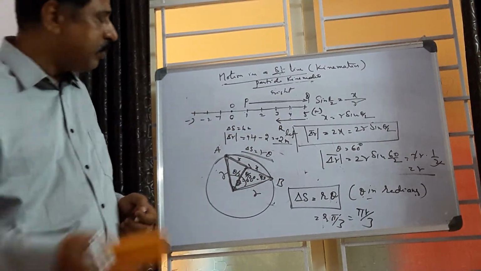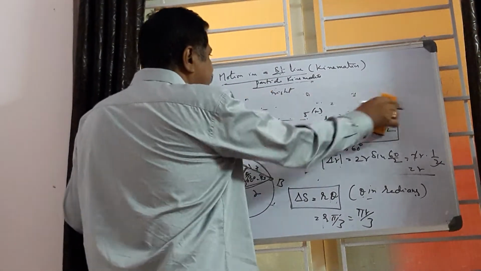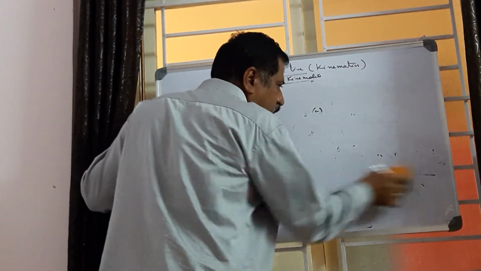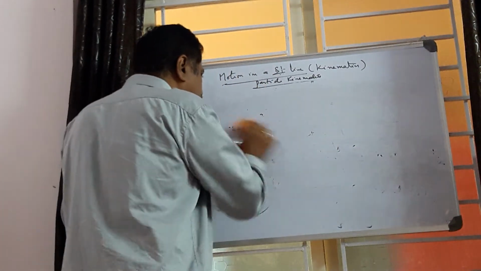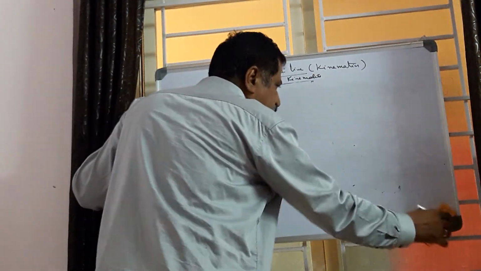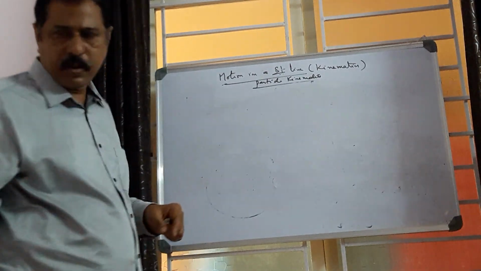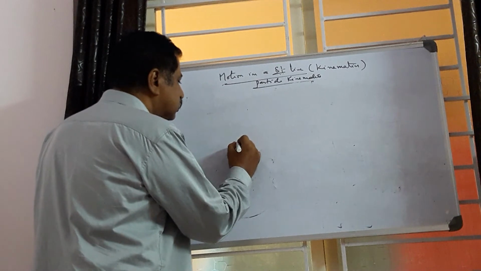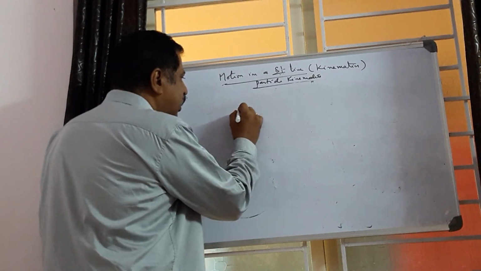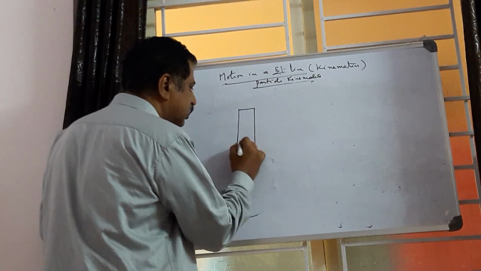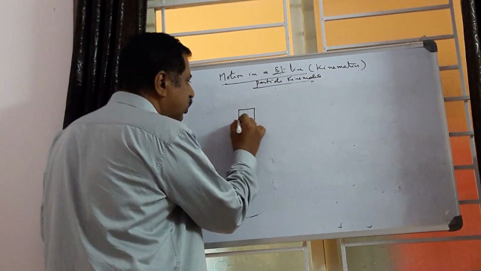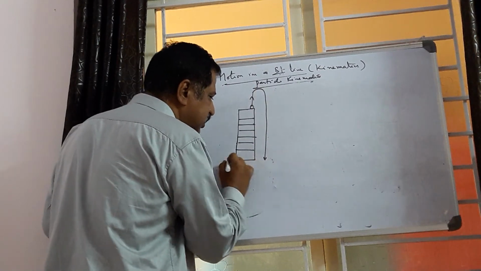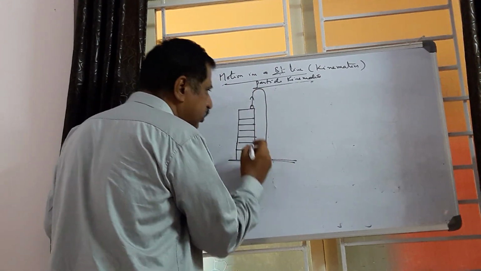Another example: a body is thrown vertically upward from the top of a tower, reaches maximum height, and then finally reaches the ground.